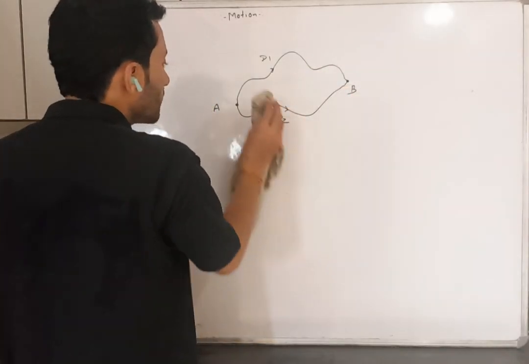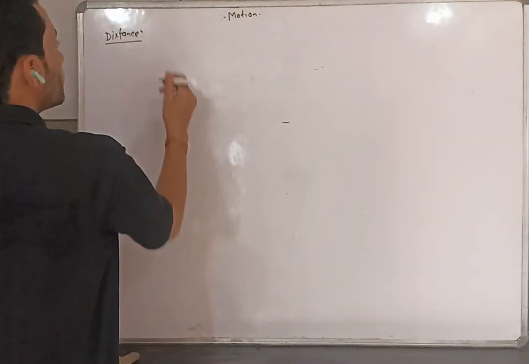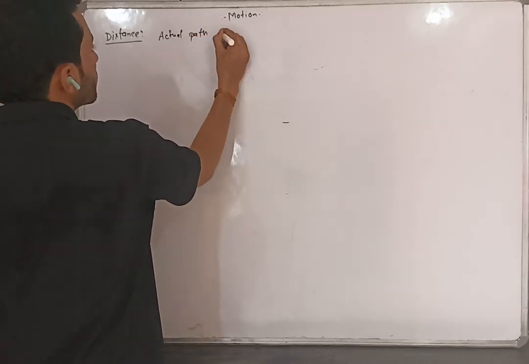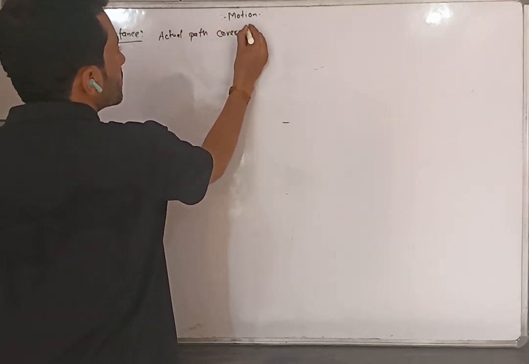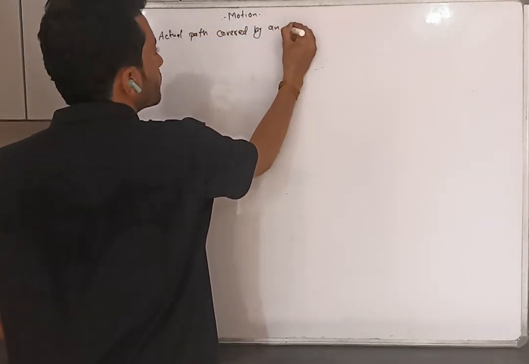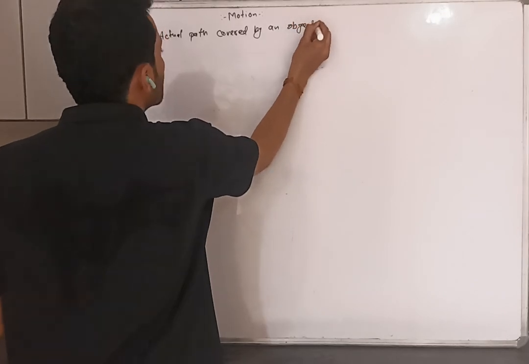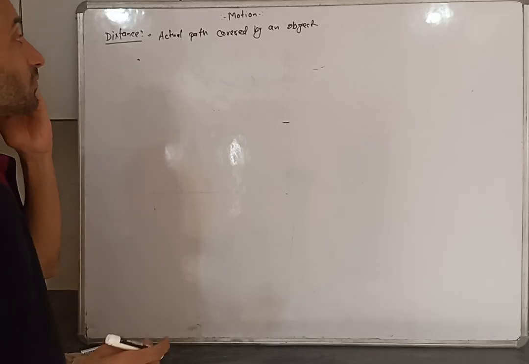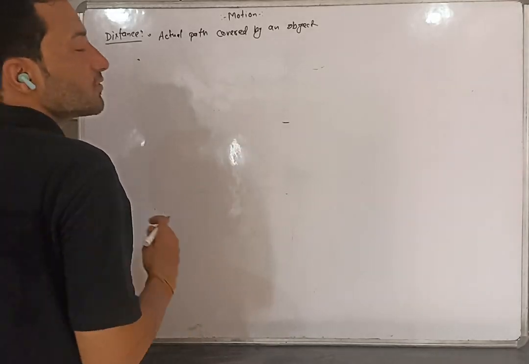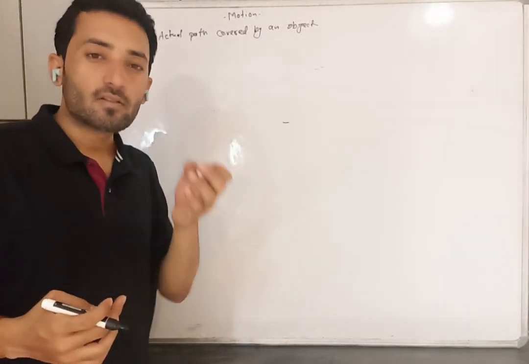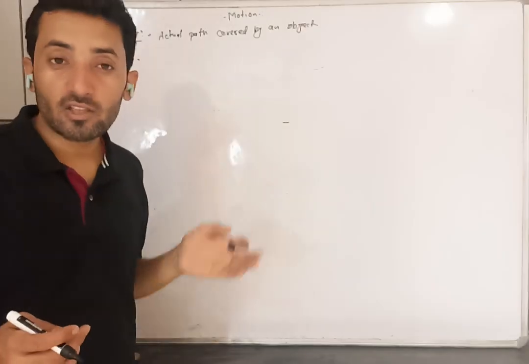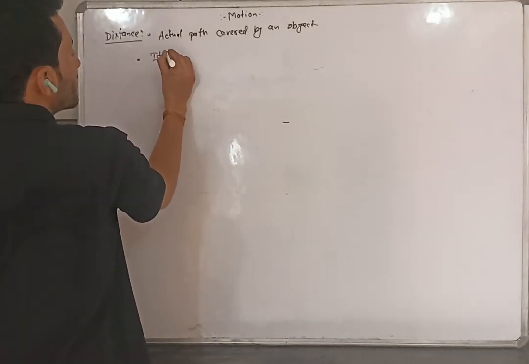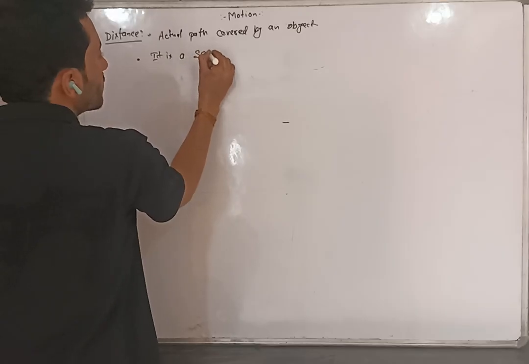How to define distance? The actual path covered by an object. Is it a scalar quantity or a vector quantity? We need to define the direction with distance. So distance is a scalar quantity. It is a scalar quantity.